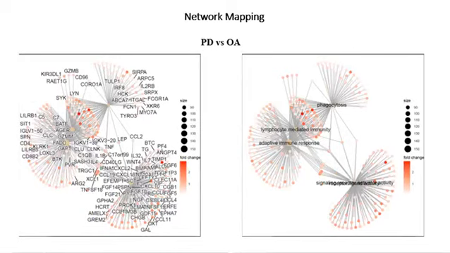In case of PD versus OA network mapping, we can say that lymphocyte-mediated immunity and adaptive immune response and active matching against pathways are identified to be the most important pathways that are essentially negatively expressed in PD versus young adult studies.